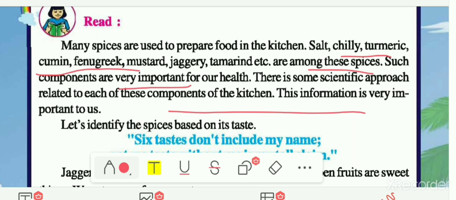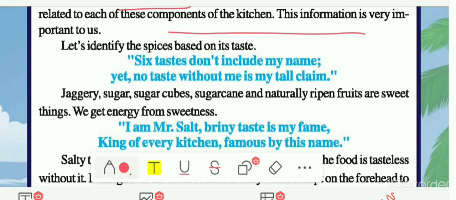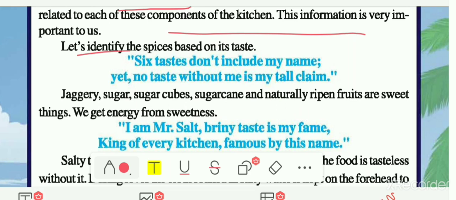So now let us see more about these spices, and let us identify the spices based on their taste. The first one is given to you: "The 6 tastes don't include my name, yet no taste without me is my tall claim." The 6 tastes don't include the name of this taste, and without this taste no taste is considered important, or you will not find it important.